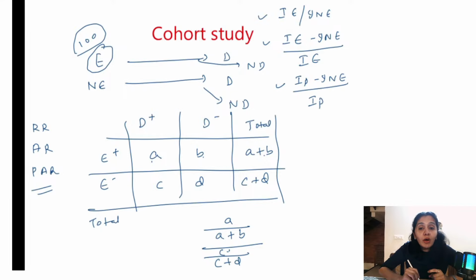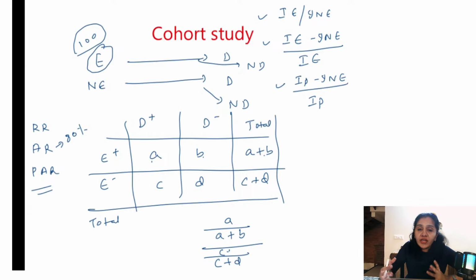One more important thing is, how do you interpret relative risk? We have understood the interpretation of odds ratio, where you start with diseased individuals. When you are interpreting relative risk, start with exposed individuals. Between smoking and lung cancer, if the relative risk is 6, you can say that exposed individuals, that is smokers, are at 6 times higher risk of developing lung cancer compared to non-smokers. Attributable risk will tell you the contribution. For example, if attributable risk between smoking and lung cancer is 80%, you can say that 80% of the lung cancer can be attributed to smoking. The remaining 20% we don't know.